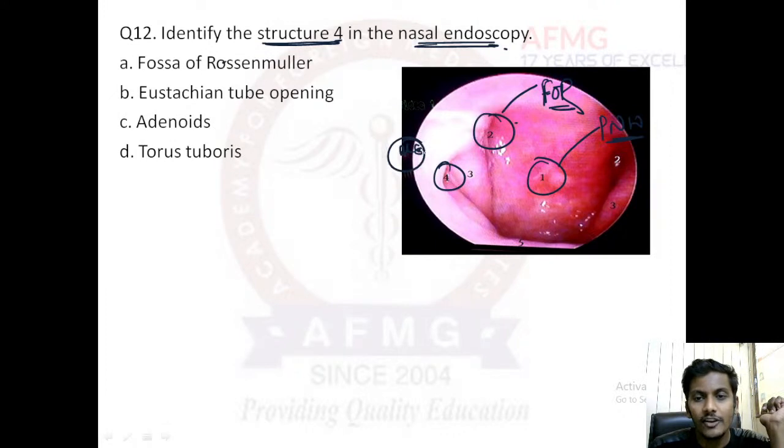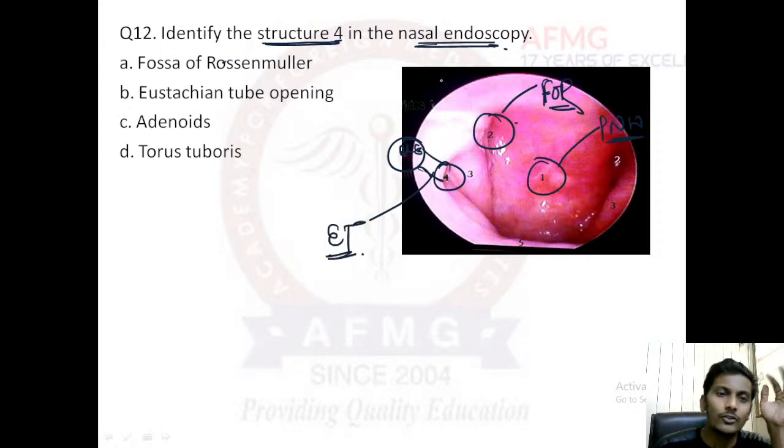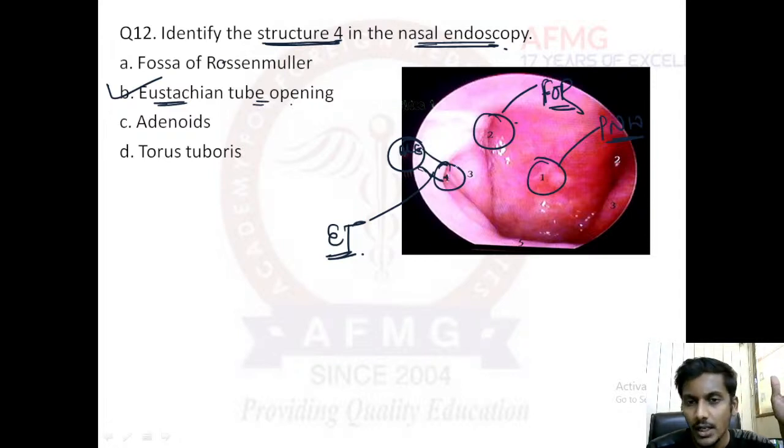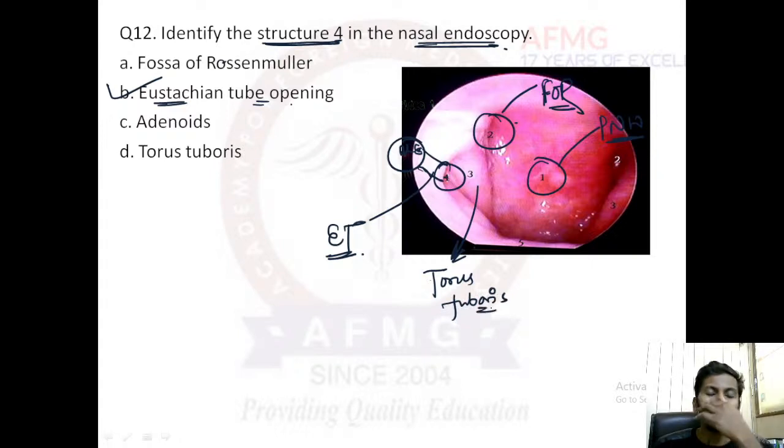It is responsible for ventilation of the middle ear. And this tube, which connects the nasopharynx to the middle ear and is responsible for ventilation of the middle ear, is nothing else but the Eustachian tube. Therefore, structure number 4 is the Eustachian tube opening. The Eustachian tube opening and the fossa of Rosenmuller are both separated by this. And what is this structure? This structure is known as the torus tubarius, or the tonsillar pillar.